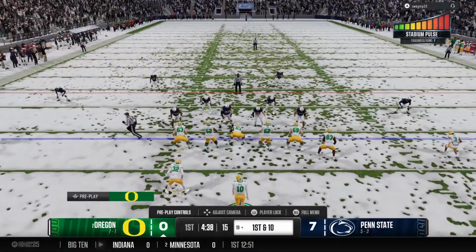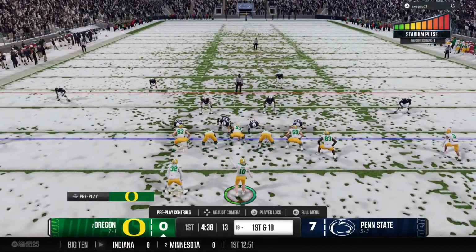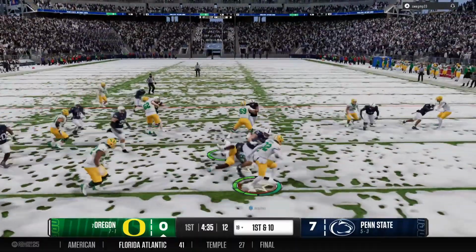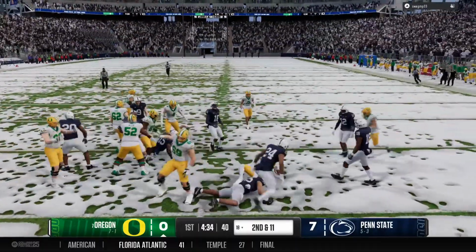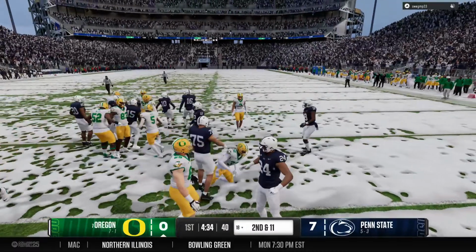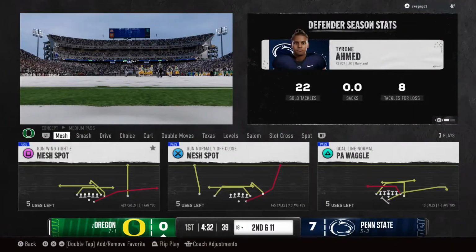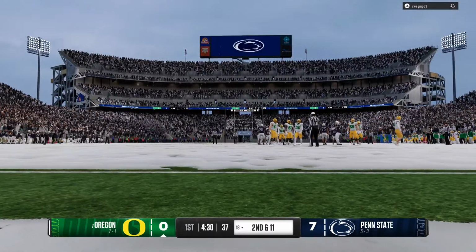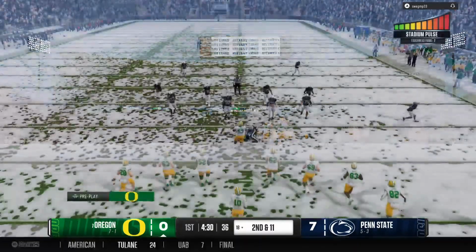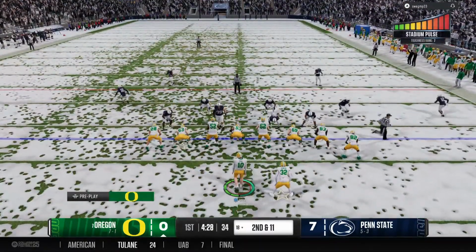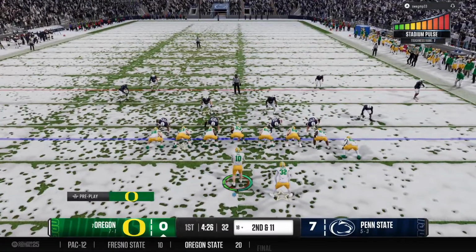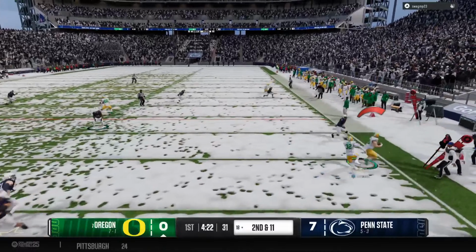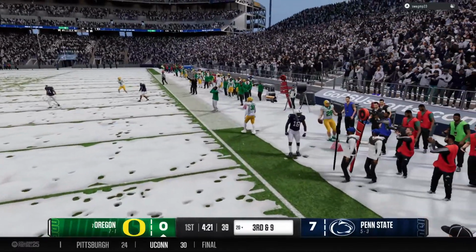This crowd, full throat, splitting the eardrums and letting them know it's going to be a long day. Plows through the defense. They bring him down, and he's going to lose a yard on that one. There are 11 categories. You have 3 options. Mesh spot is selected. Didn't get much done on that first play of the drive. It's 2nd and 11. He's looking to throw. Just a short pass to the tight end.